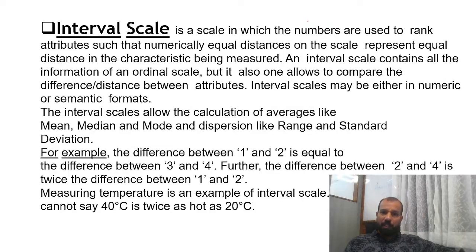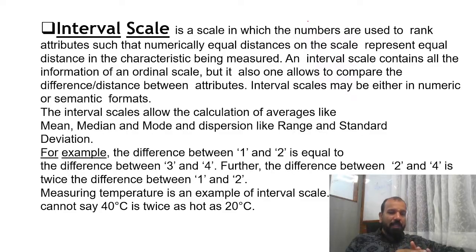Then interval is about numbers used to rank attributes, where numerically equal distances on the scale represent equal differences. Now you just need to understand how many people come under which category. 0 to 5 में कितने लोग आ रहे हैं, 5 to 10 में कितने आ रहे हैं. Suppose I've taken a class test of 100 marks, and there are only 50 students. I need to understand how many people come under the 90 to 100 category, 80 to 90 category में कितने लोग हैं, 70 to 80 category में कितने लोग हैं. For example, the difference between 1 and 2 is equal to the difference between 3 and 4.